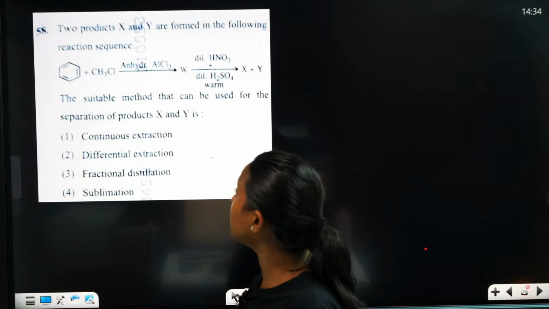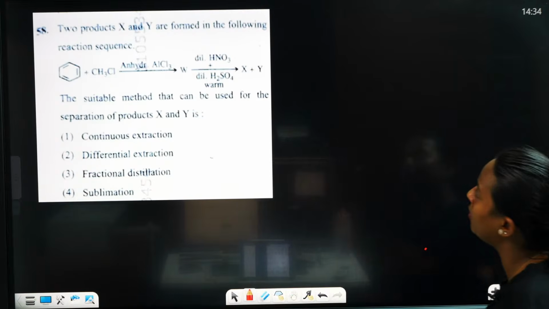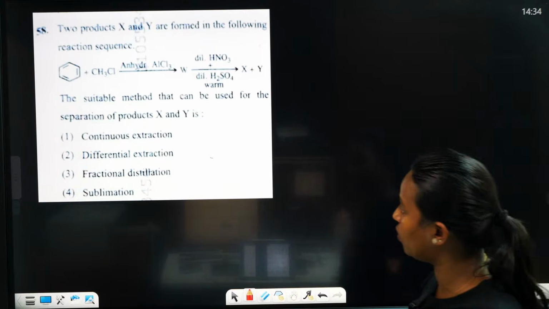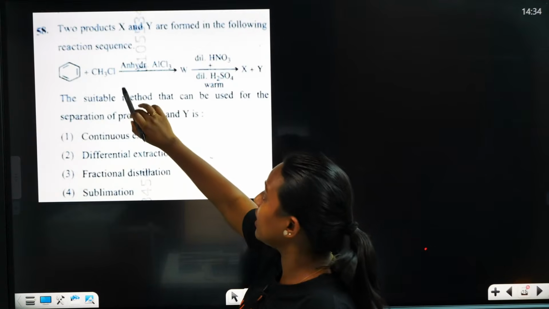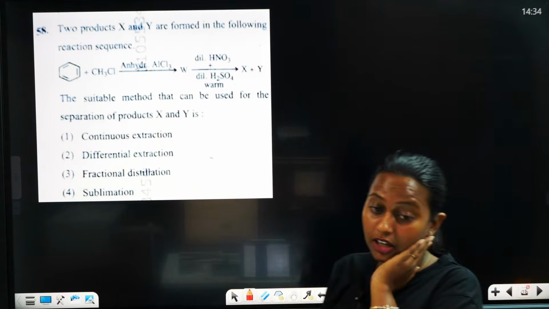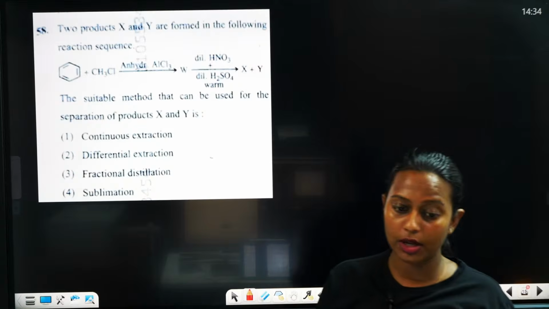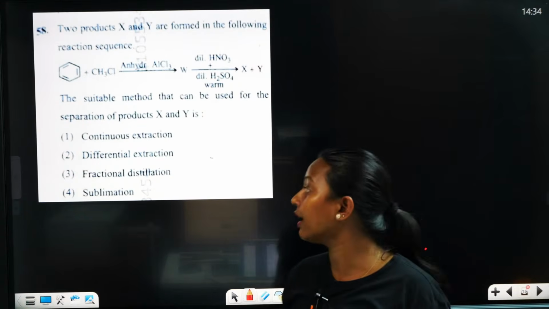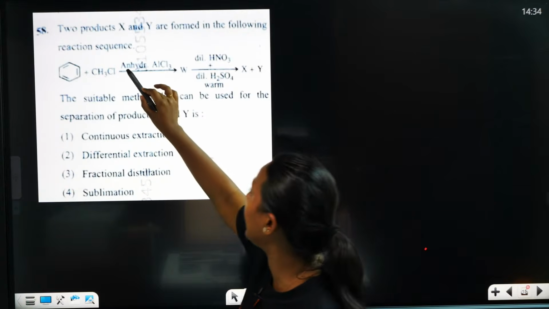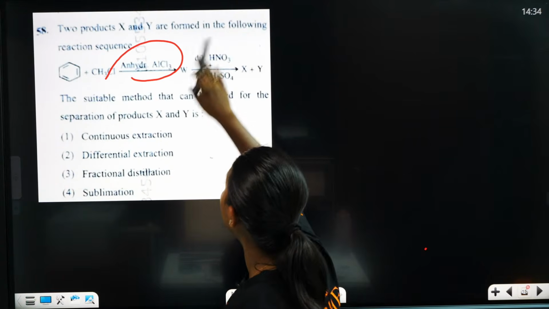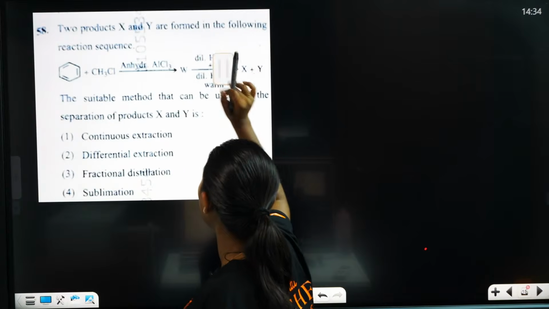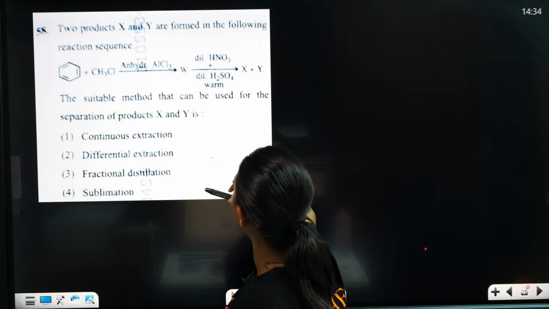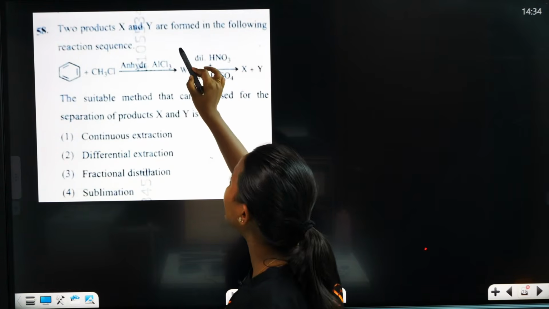Okay, next: two products X and Y are formed in the following reaction sequence. You can see this. Here benzene is reacting with CH3Cl in presence of aluminium chloride, and you will get W. What is W?